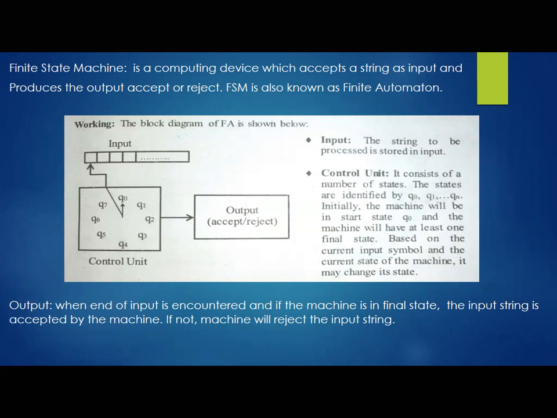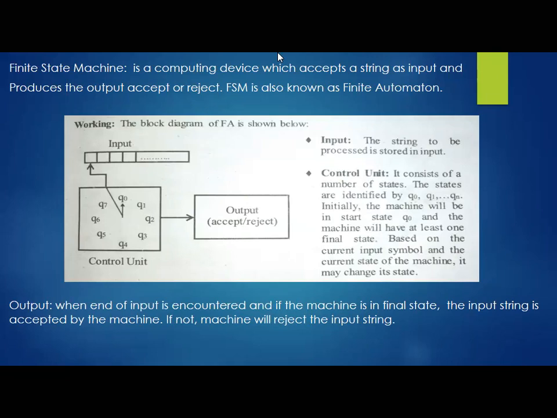Remember finite automaton. Automaton stands for machine. In the Greek word, automata means what? Machine, exactly. So the definition of FSM is that it is a computing device which accepts the string as input and produces the output, accept or reject. This is the block diagram of FSM we have here.